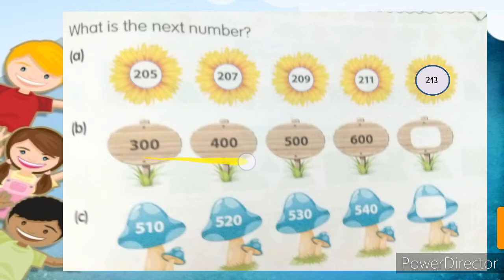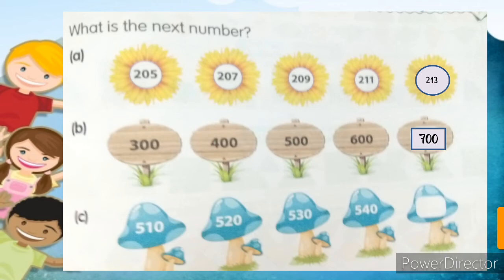From 300 to 400, we add 100 more. 400 to 500, 100 more. 500 to 600, 100 more. And 600 plus 100 more, which number will be here? It's 700, means 100 more. So we will find out that 100 more numbers are here.